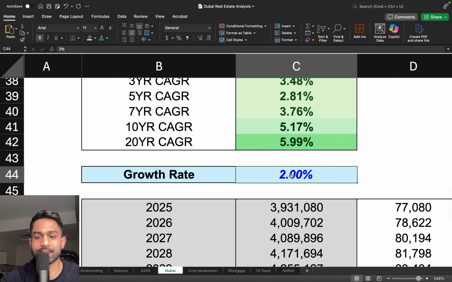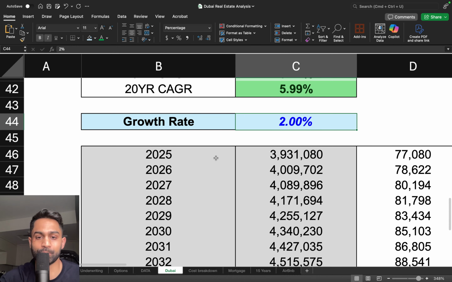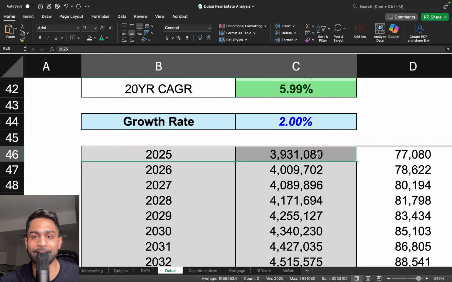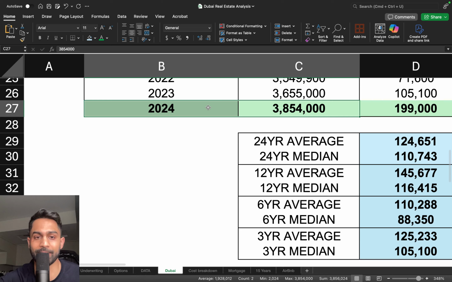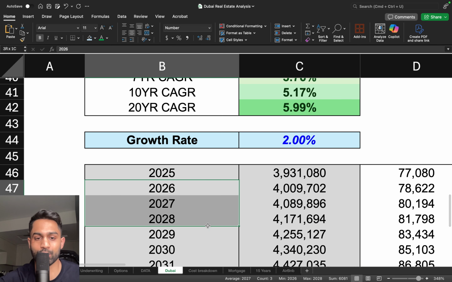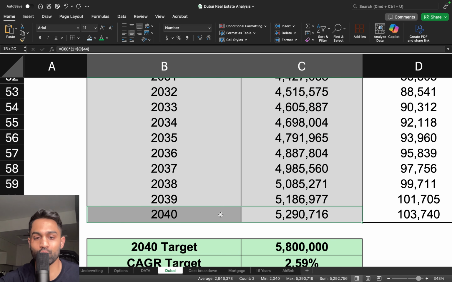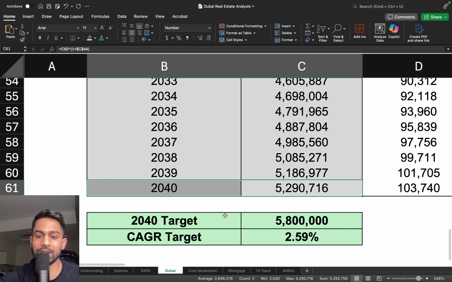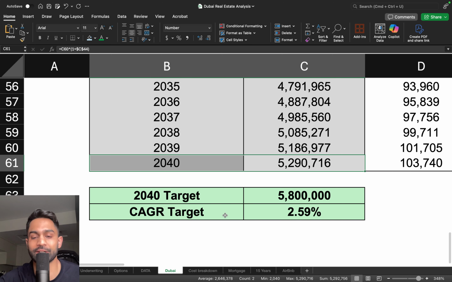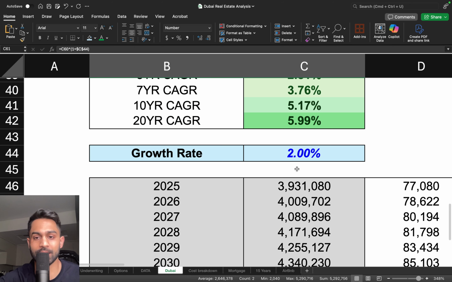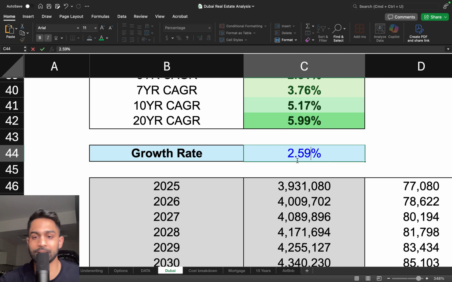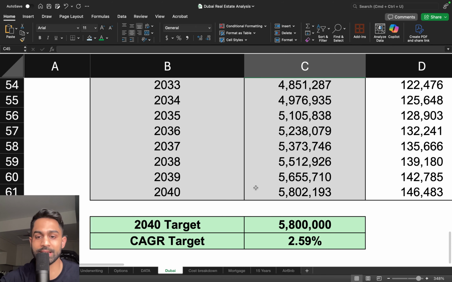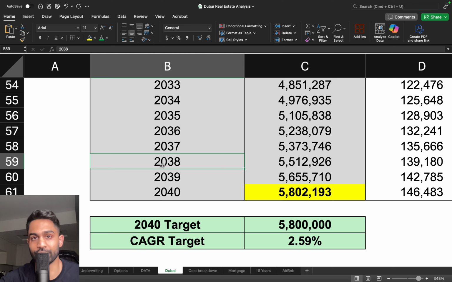So even if you apply, let's say, even a lower growth rate of 2%, the population will go from like 3.85 million, which is where we are right now, so 3.85 as of 2024, all the way out to 2040 at just over 5.2, a little bit under 5.3 million for Dubai, which would be just about 500,000 less than the target on a very, very conservative basis. Now, if we plug this number at 2.59 exactly, then of course the population increase is exactly just over 5.8 million, and that is going to be the target for Dubai on a very conservative basis.